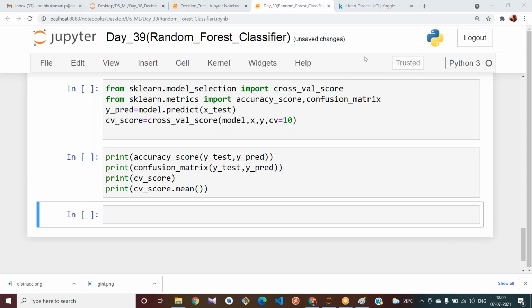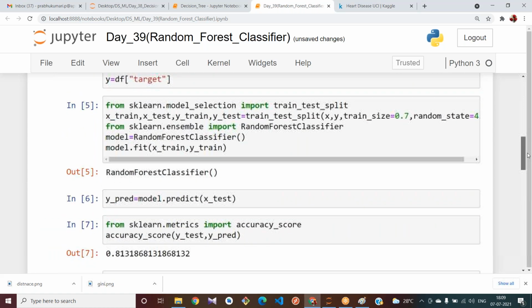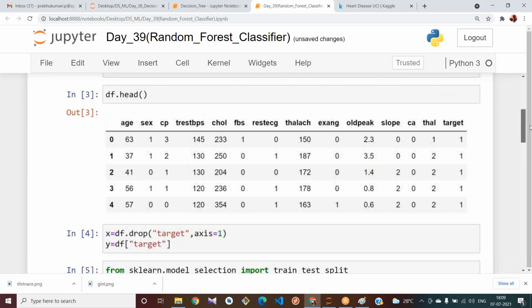What is the average value you got? As the average value for 10 cross validations, you got 83. Okay. I need to run again. Sorry for the inconvenience.